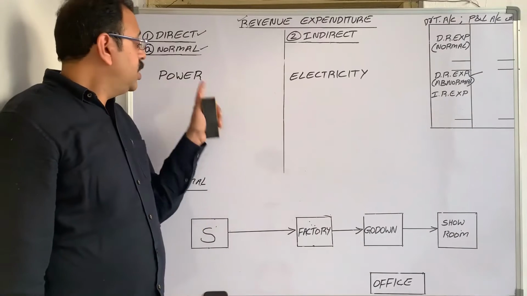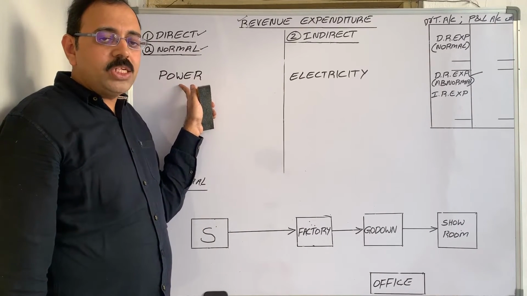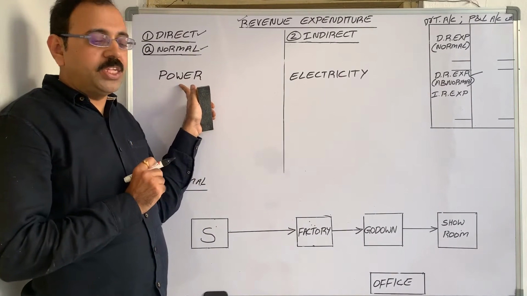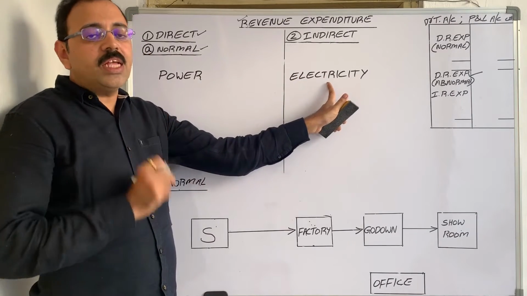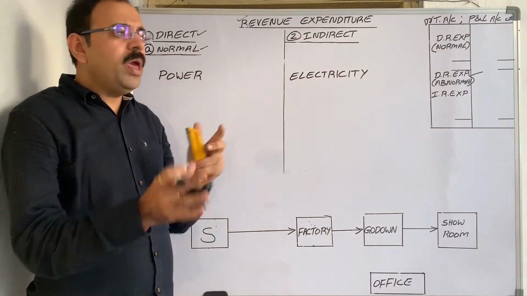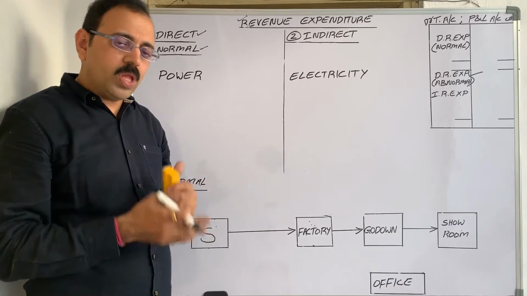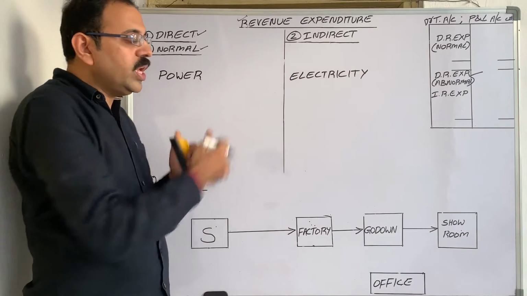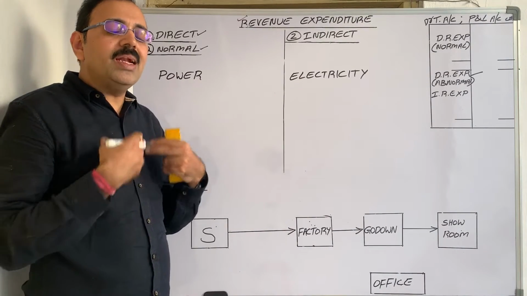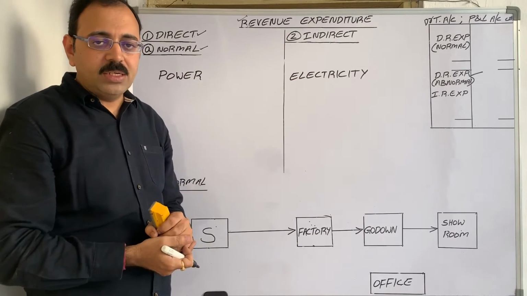Next item is power. In trial balance, assume he has given power expenditure and electricity expenditure. So you may be in confusion. Both are giving the same meaning. Both are expenses. In these two cases, firm is paying electricity bill to government.